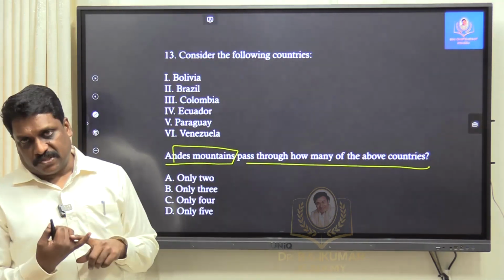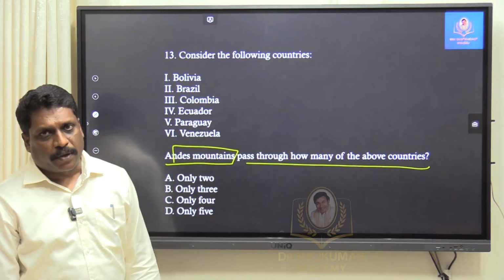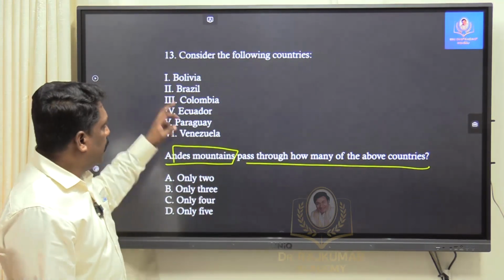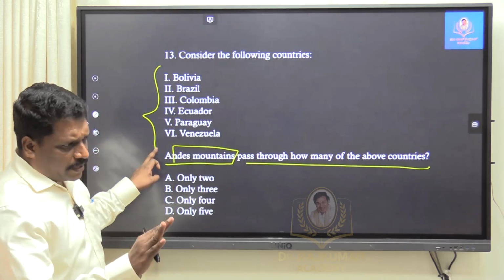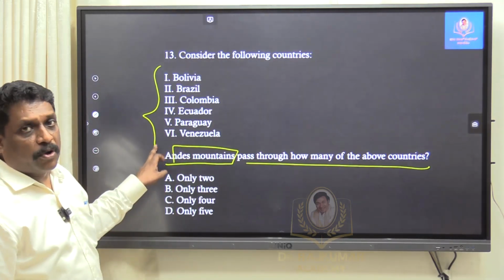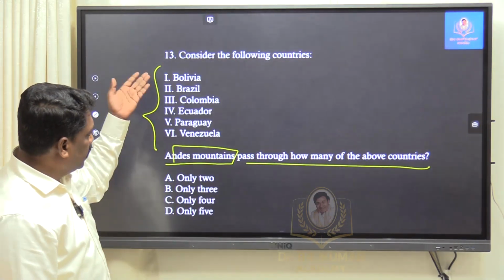So many countries it passes through. 7 different countries it passes through. Okay. But what is the problem here? Somewhere I understand practically it is not possible for me to remember all the 7. At least here again they have given only 6.